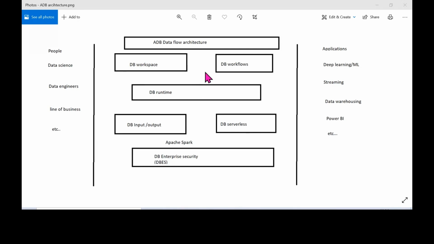Once the cluster is created, you can create a notebook, and in that notebook you can write the code. The code could be different transformations or actions for analysis purposes.